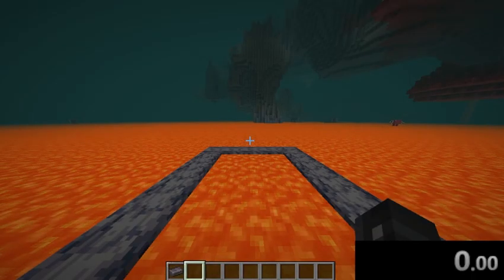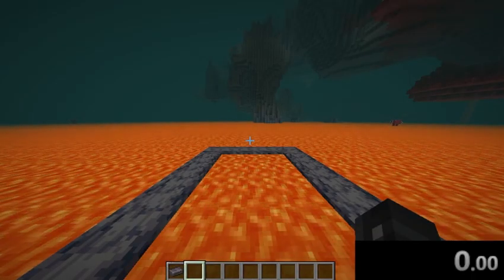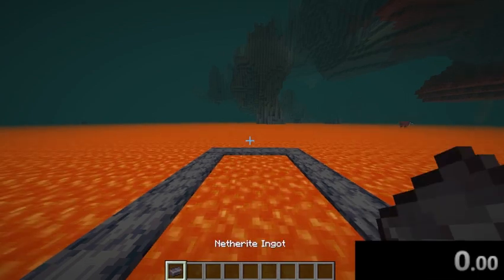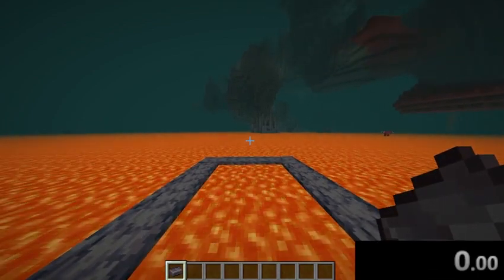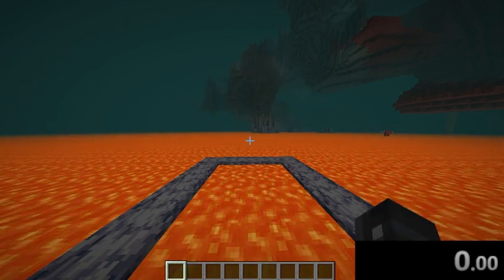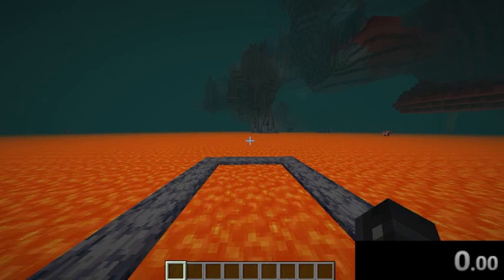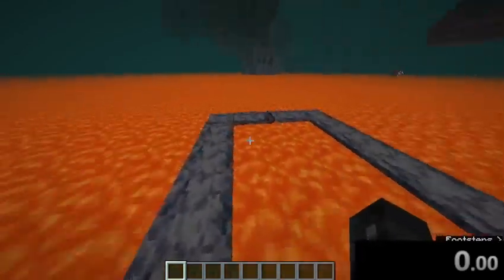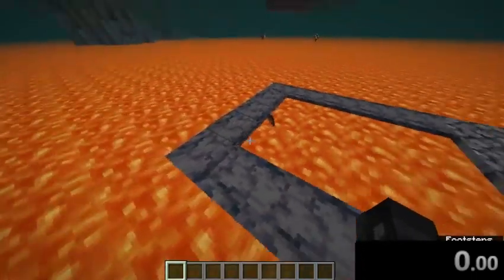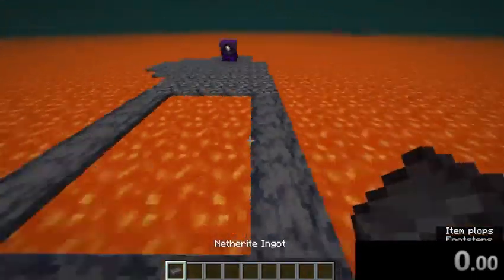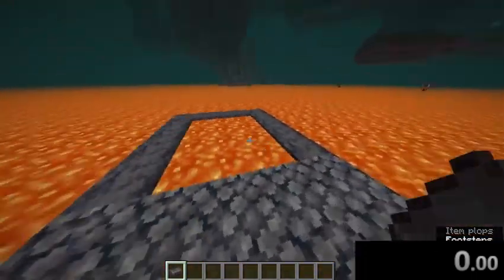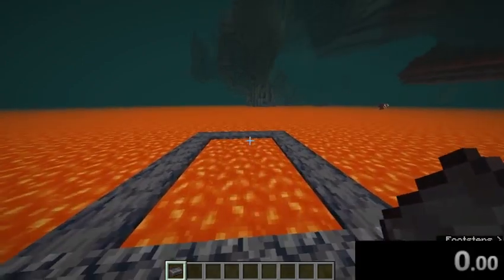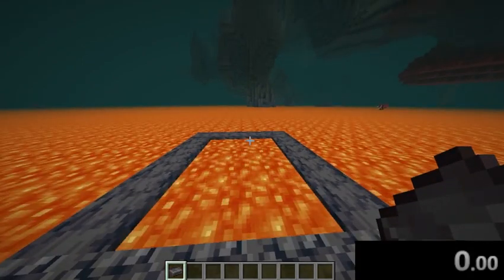An easy way to test the thermal resistivity of netherite is by simply throwing an ingot, such as this, into the lava and seeing how it doesn't burn. So, throwing it into the lava, give it a few seconds and it will pop back up to the surface and nothing will be wrong. It won't be burning, it won't be doing anything. Let's watch. There it is. Look at that. All fine. Not burning, not on fire. It resists the intense temperatures of the lava.